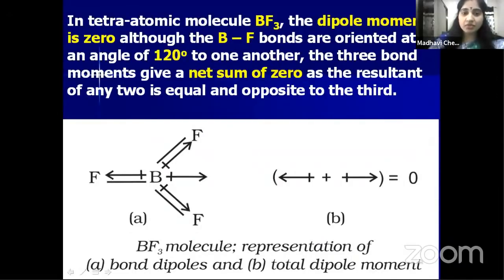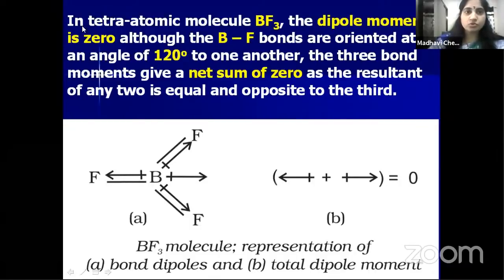Here 3 fluorines are there, and they are highly electronegative. So they form some dipole moments. The resultant of these two dipole moments is in this direction, so this one will cancel with the dipole moment of the third one. Similarly, the dipole moments of any two cancel with the third one. Like that, the resultant will be 0. Is it clear, children?